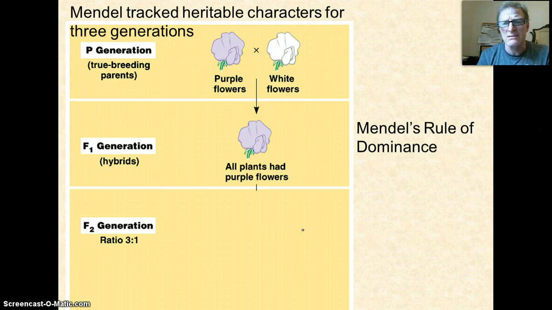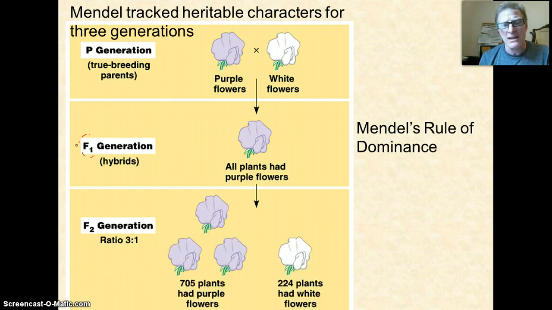So he looked at these hybrids that were produced, these purple plants produced from the first cross, what we call the F1 generation. He said, what happens if I cross these? And when he crossed these purple plants from the F1 generation, he got an interesting thing in what we call the F2 generation. This just means the second generation. He got about a 3-to-1 ratio of purple plants to white plants.